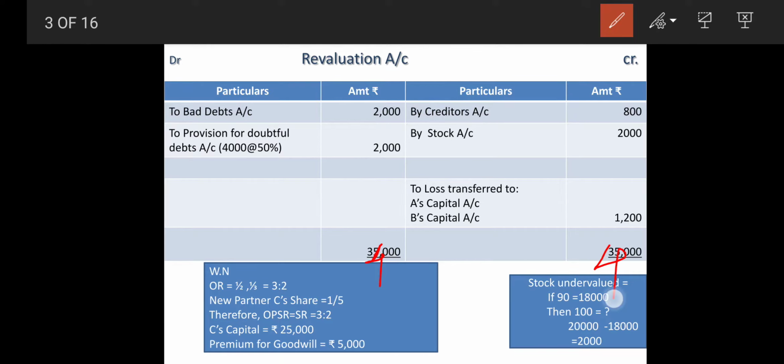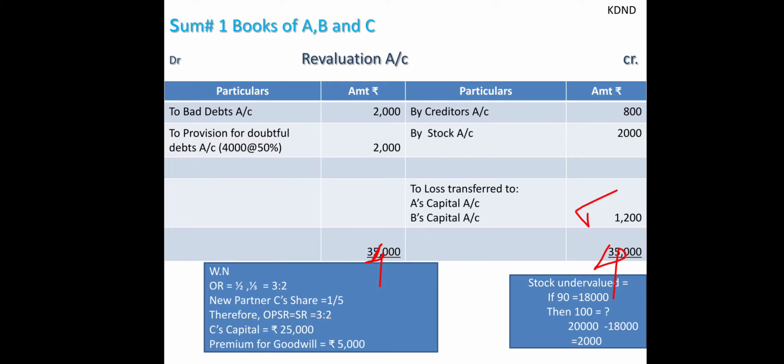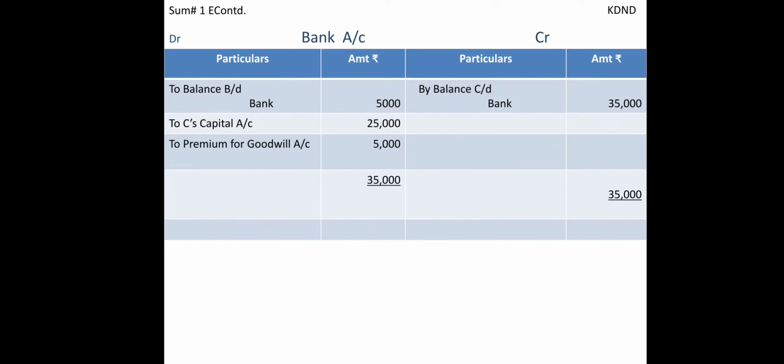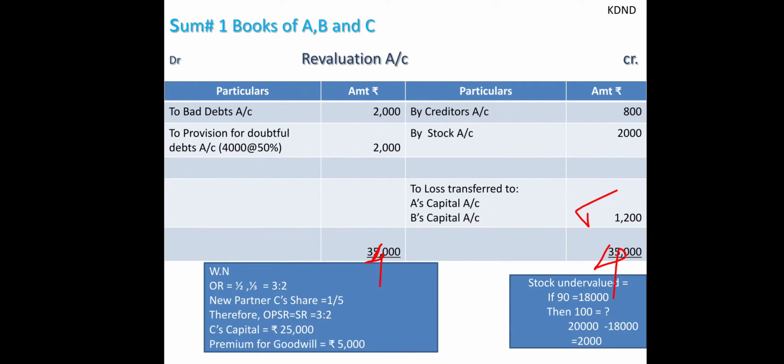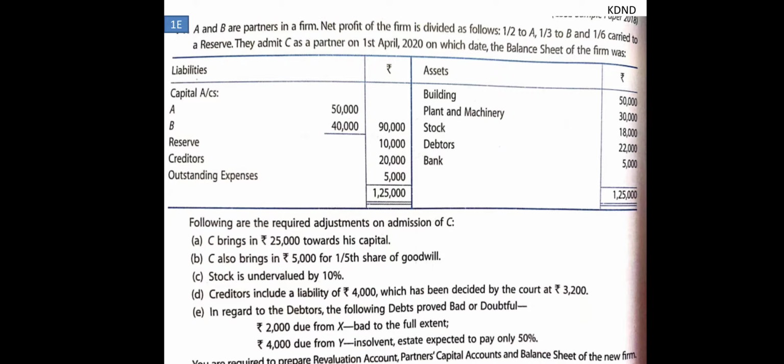and finally this side also 4,000, and finally we got a difference of 1,200, which is to be distributed among the partners in their losses, that is revaluation loss 720 and 480, as 1,200 distributed this way. Now we will be switching towards the next part, and that is this. That is the end of the sum.